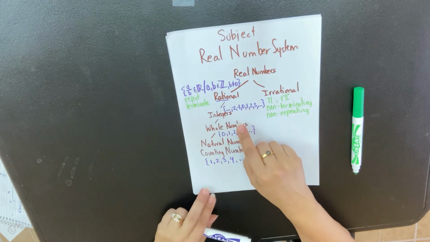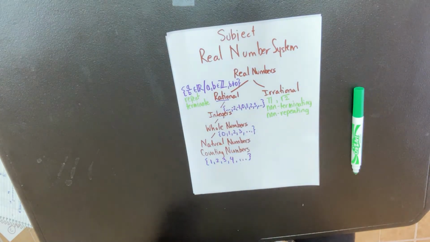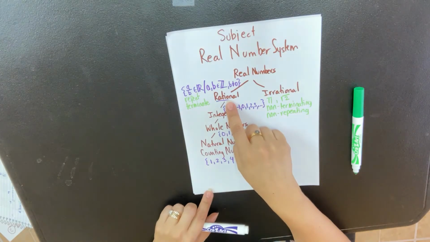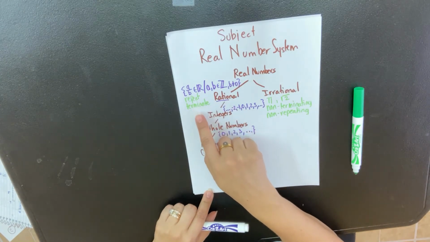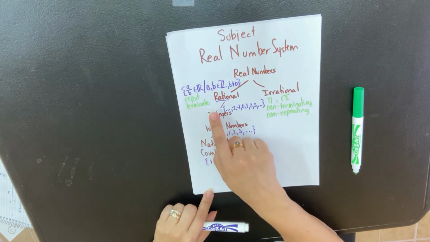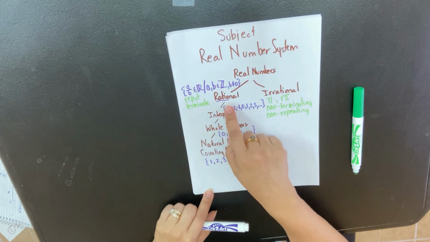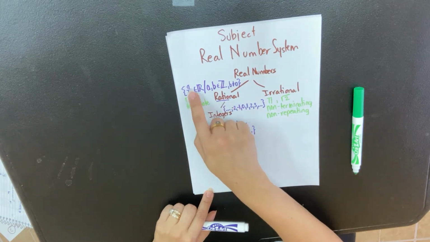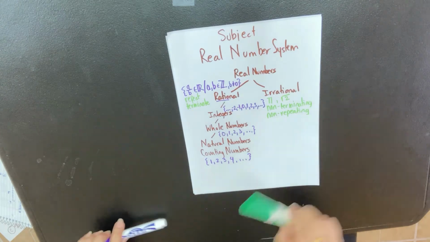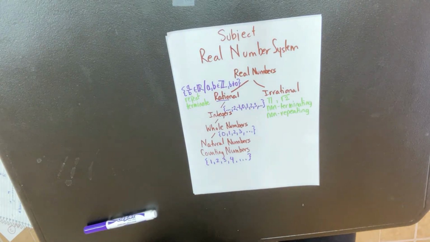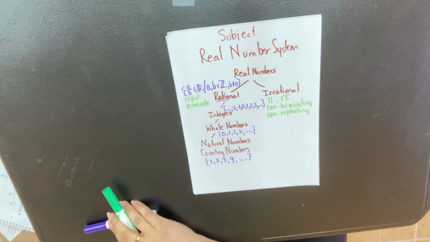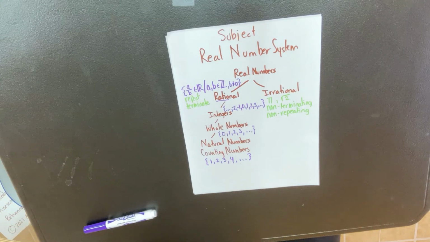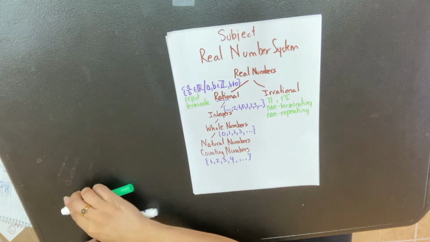And then we add all the numbers that can be written either as a repeating decimal or a terminating decimal, and those are the rational numbers, the ratio of two numbers. Now, I put something in there I want to show you really quick, and this is actually part of the terminology, so I may circle back to that. But let me go ahead and show you why I use these symbols.